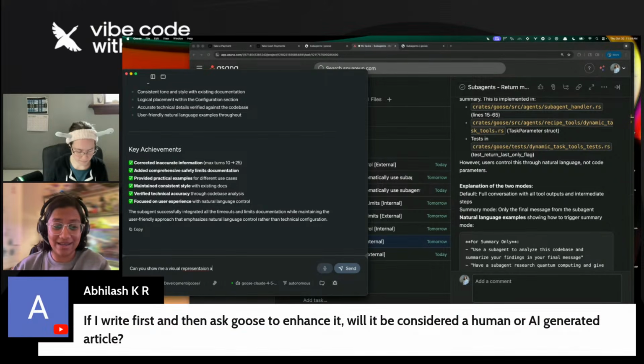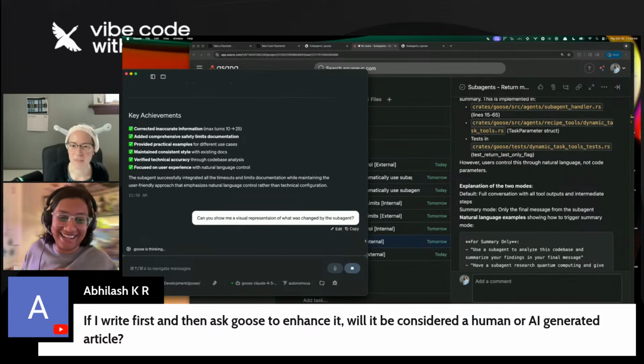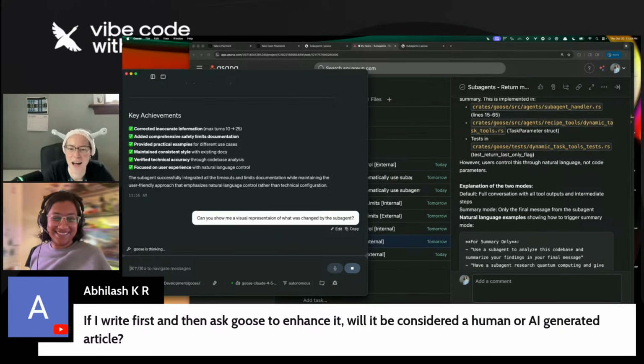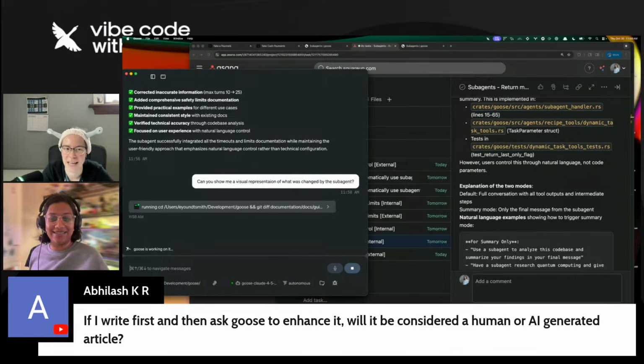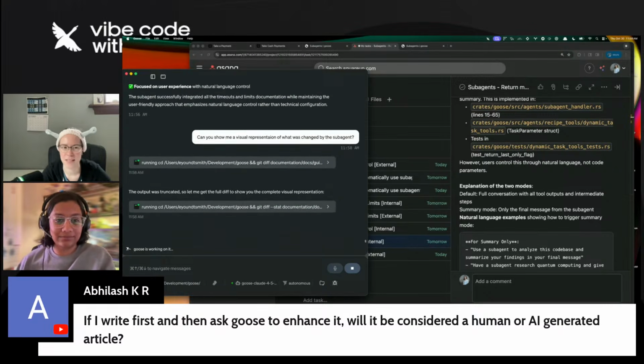Question from the chat. If I write first and then ask Goose to enhance it, will it be considered a human or AI generated article? I'll let Emma answer, but yeah, what do you think? I know my answer. I would say it's human generated if you wrote it and then you just ask Goose to, I suppose it depends on what enhance means. Like my process is, oh, this sentence sounds weird.